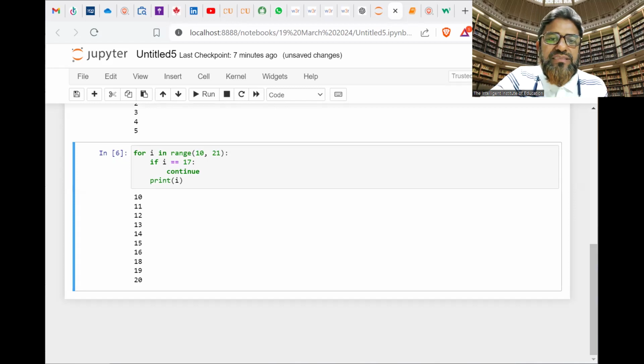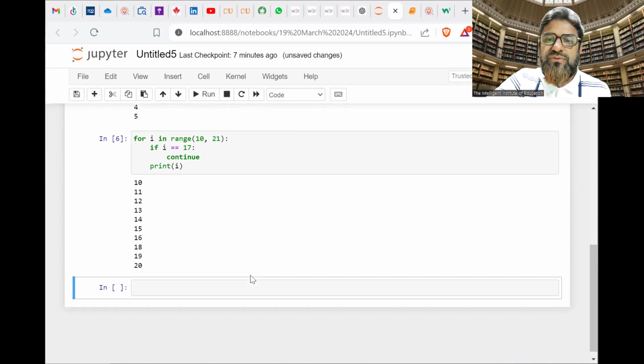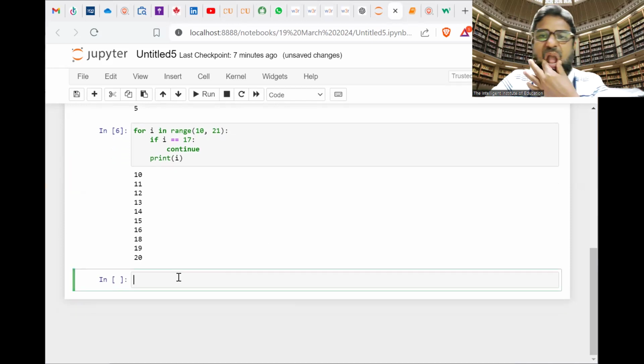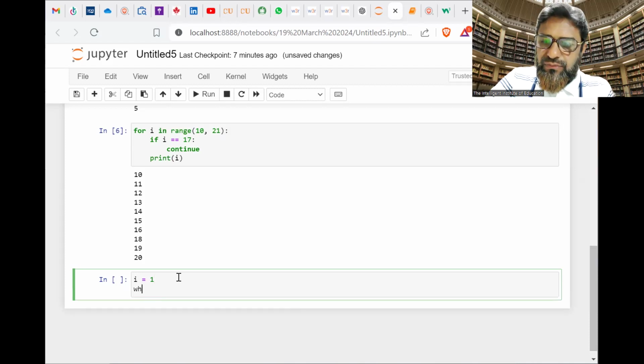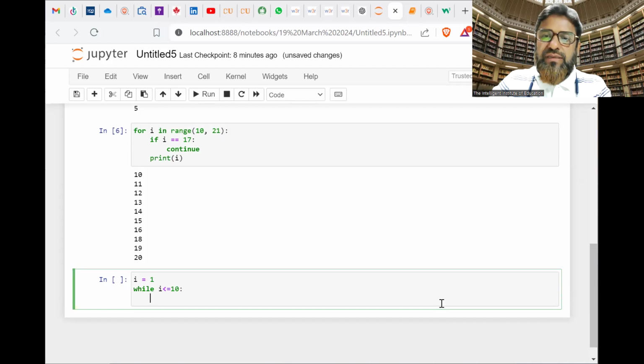So now I will check in a while loop. Okay, how it will work. Take a new cell here. Same here, I'm going to initialize one value, and while i goes up to 10.